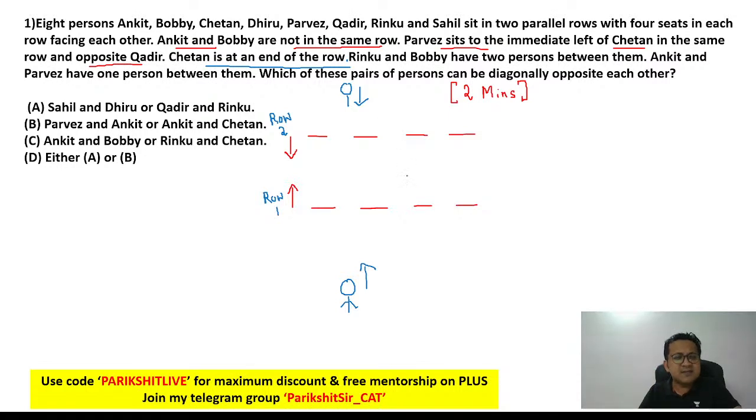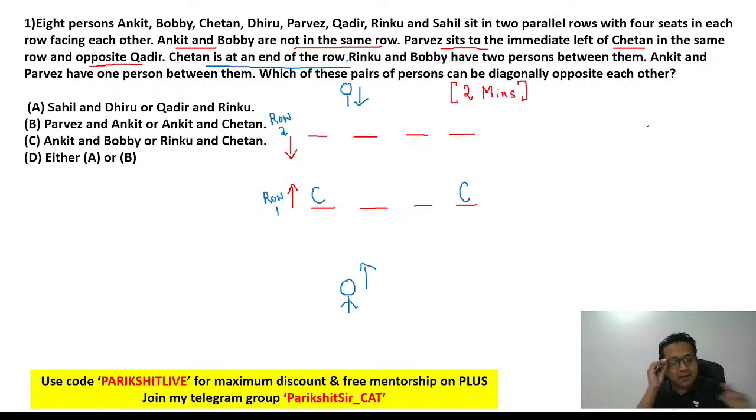So let's say C can sit either on the leftmost or on the rightmost. There are two possibilities. Let's say I happen to put C in row 1. Someone might ask, what happens if I put C in row 2? You will get exactly the same answer. The answer will not change. So you can put C in row 1 or in row 2 because the first human being does not matter. Only the first.